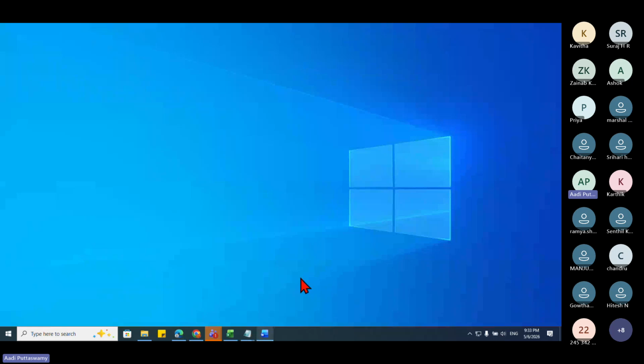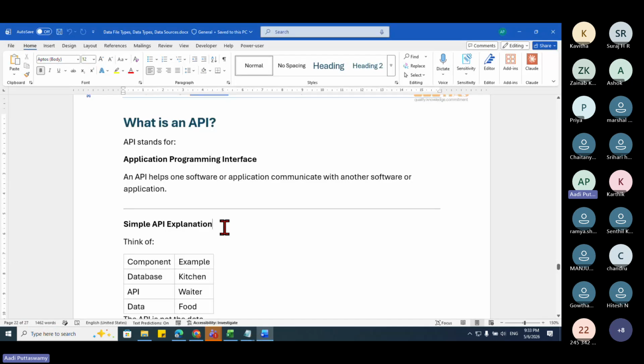So let me go back to the topic. Okay. Right. What is API? We'll understand. First of all, the name says application programming interface. What is application programming interface? Let me just tell you. This actually helps one software or application communicate with another software or application.